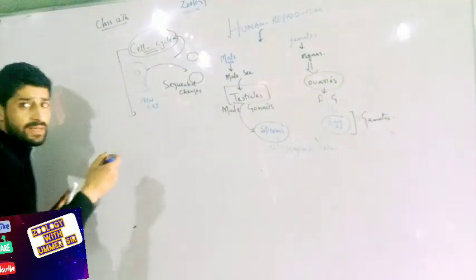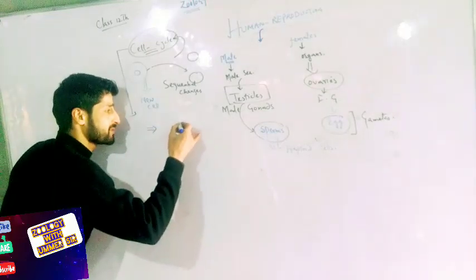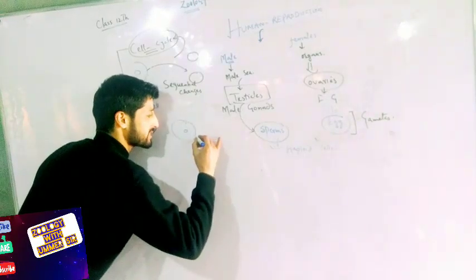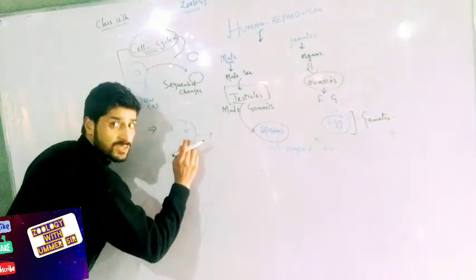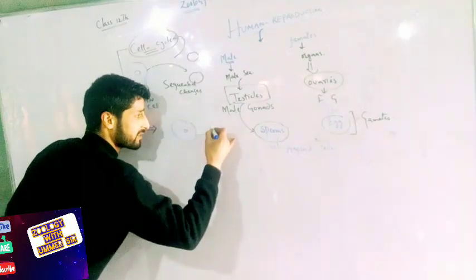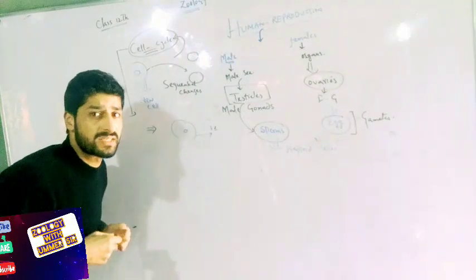After that, we learned another point in 11th: let us assume this is a cell. When this cell is formed from the parent cell, it undergoes growth that we depict by the G1 phase.